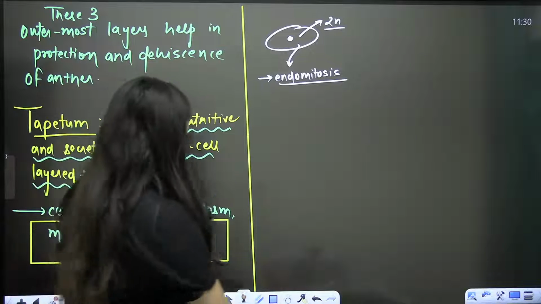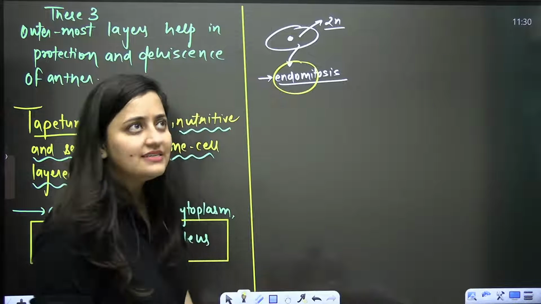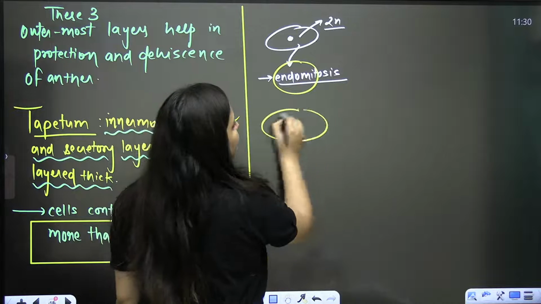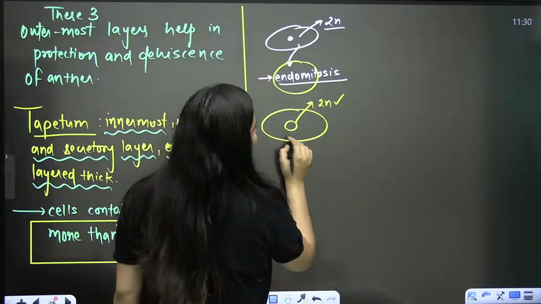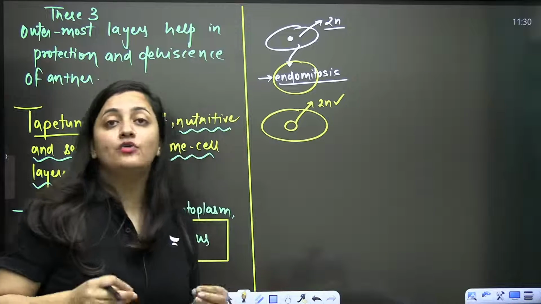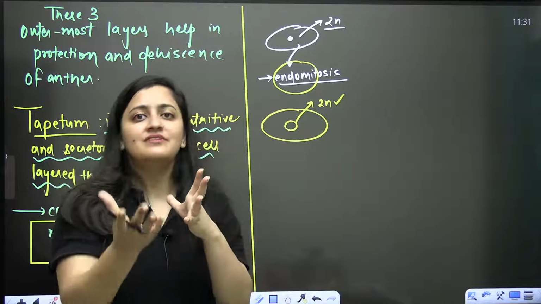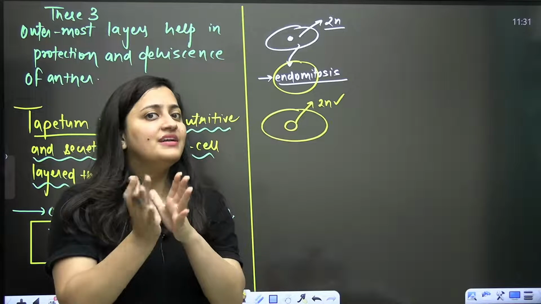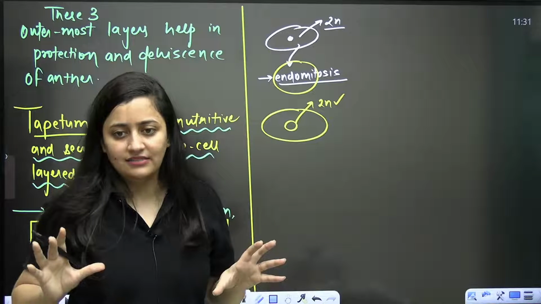Mitosis is there, but the word is endomitosis. Endomitosis is the word. Endo means inside. So actually here what is happening? See, this is a cell and here the nucleus is diploid initially, but then the endomitosis will occur. Endomitosis is also known as endoreplication. Here the genetic material is dividing, but you will not see two cells here.